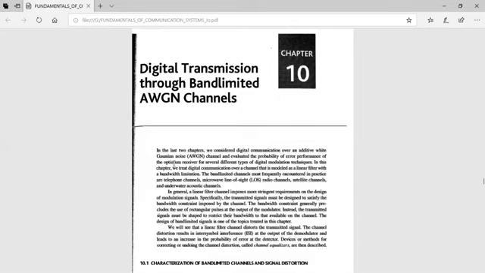In this topic, the linear filter channel distorts the transmitted signal. This channel distortion results in intersymbol interference at the demodulator output, which leads to an increase in the error probability at the detector output.